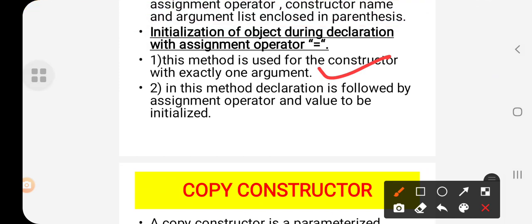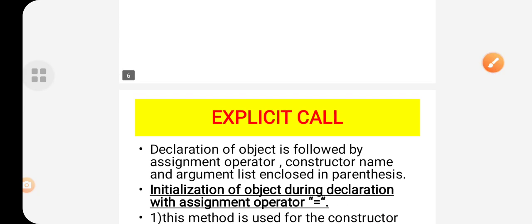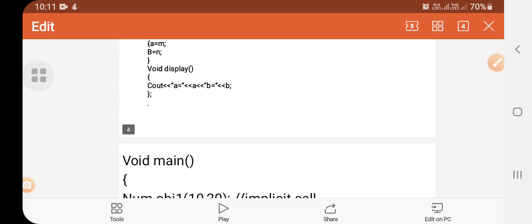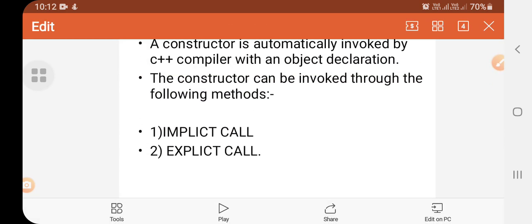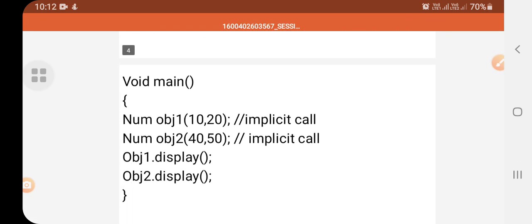If you are having two or more methods, then you have to use the implicit method. Okay, students? So this was the concept which was left over in the parameterized constructor concept. So next we'll move on to the